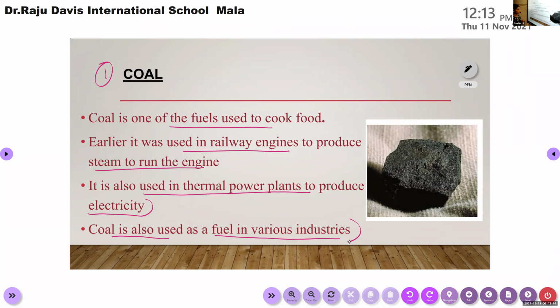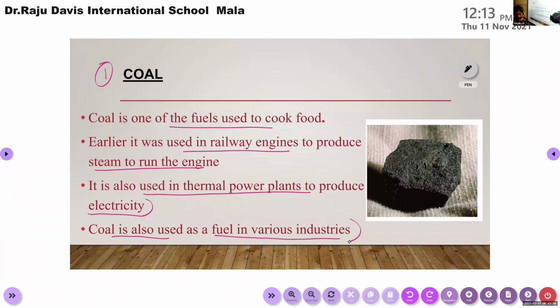It is one of the fuels used to cook food. Earlier it was used in railway engines to produce steam to run the engine. Then it is used in thermal power plants to produce electricity, and in certain industries as a fuel, and for smelting. So these are the different uses of this coal.